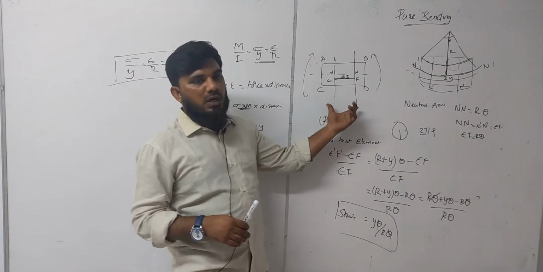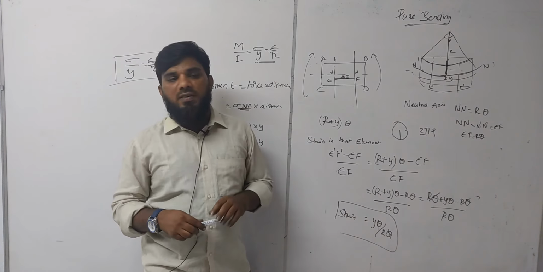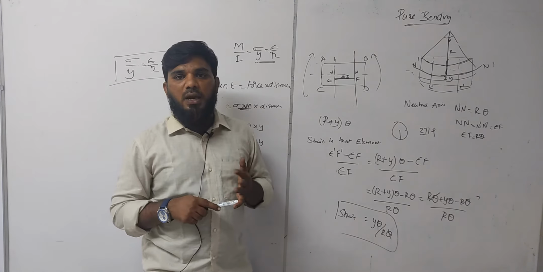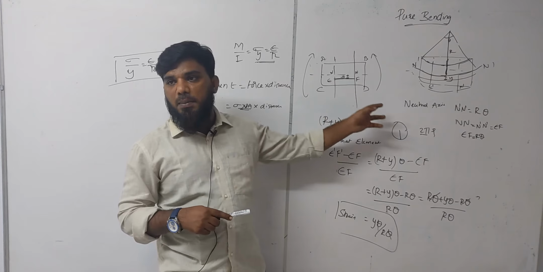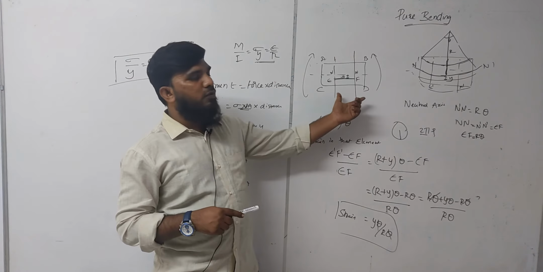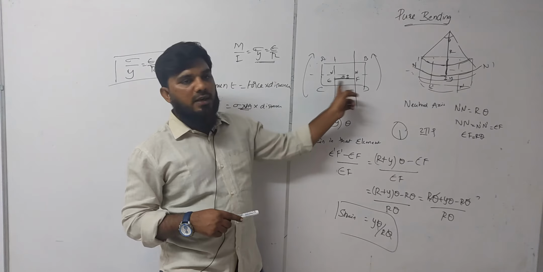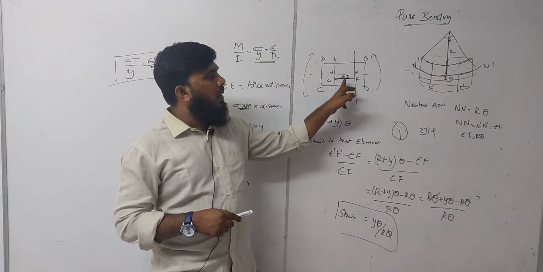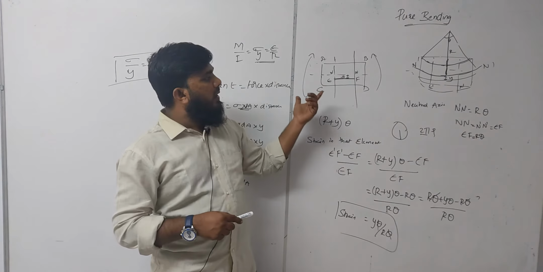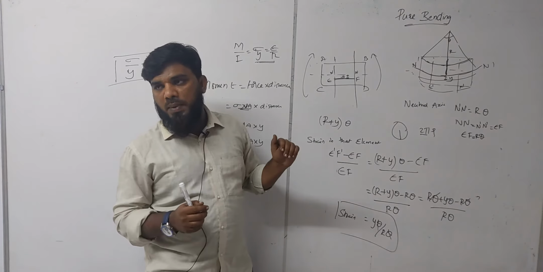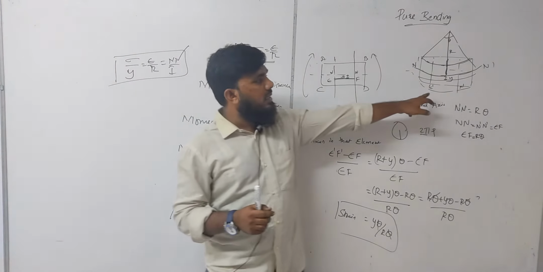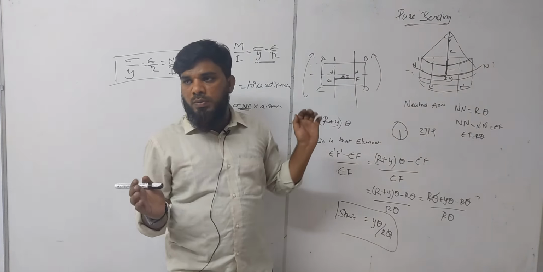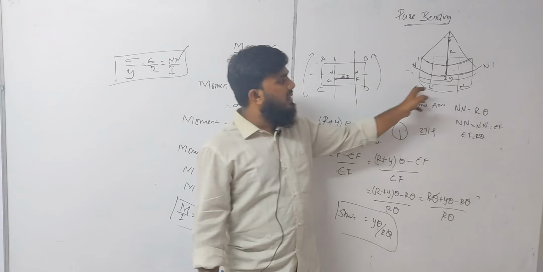The concept behind this is that previously we have seen that we apply loads on a beam. In this case, instead of applying loads, we are directly applying the moment. Before applying the moment, I considered the element EF, which is just below the neutral axis at a distance of y meters or y units. Now when I apply the moment, obviously it will bend like this because of the moment. This one is clockwise, this one is anti-clockwise, two moments acting on the element on the sides, so because of that it will bend.